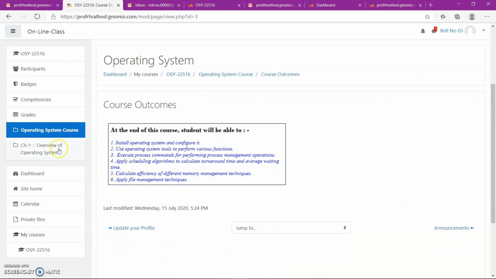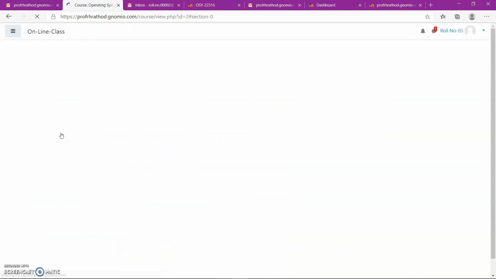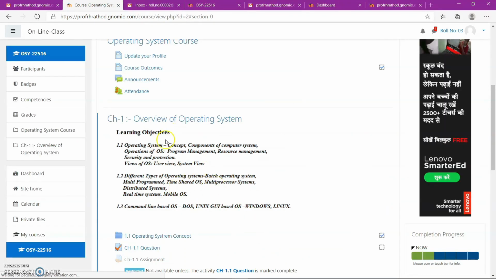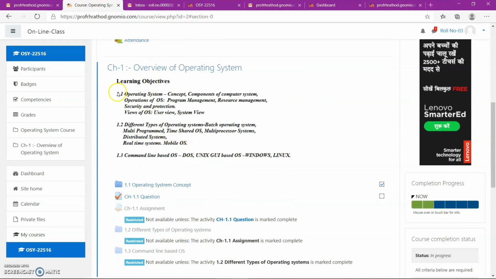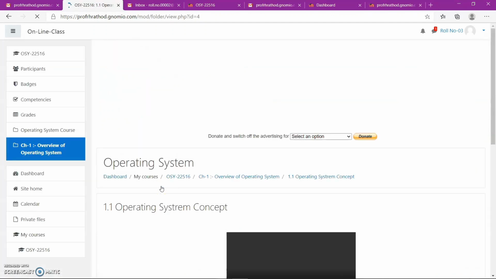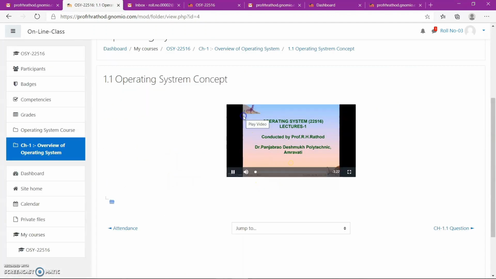Here the course outcome is available. Now after reading the course outcome, this learning objective, then the student can go for operating system concept. This will be enabled, and then he or she can use this one.